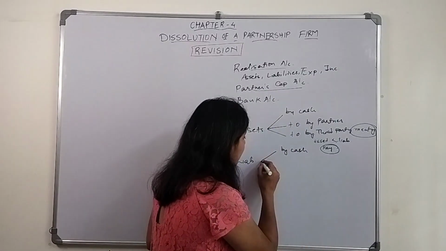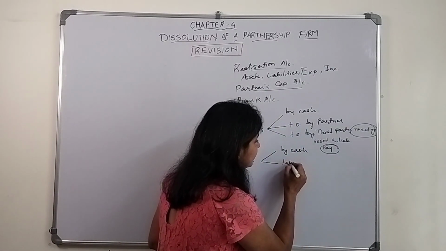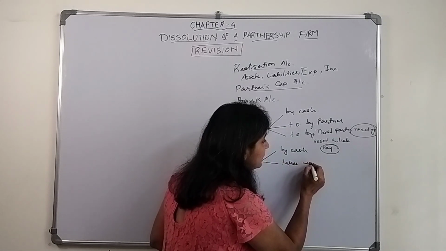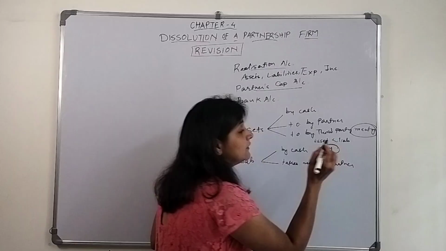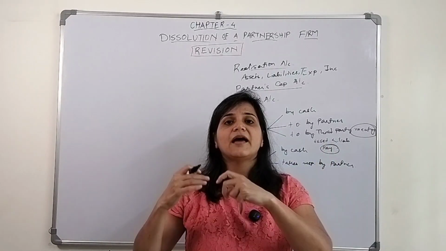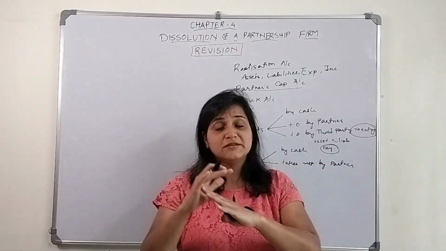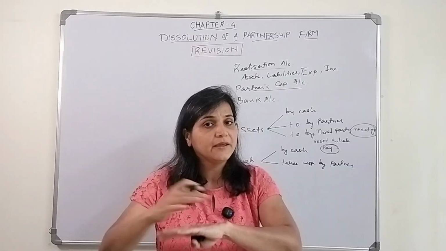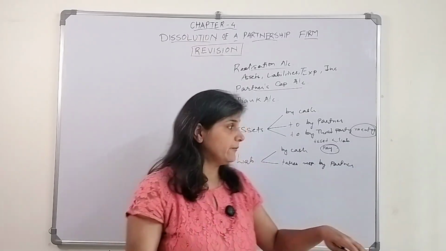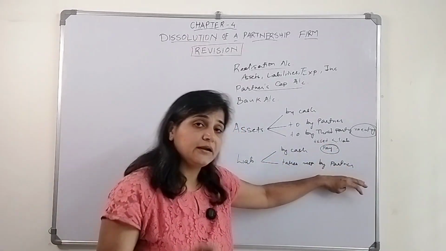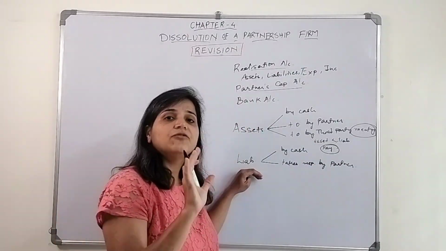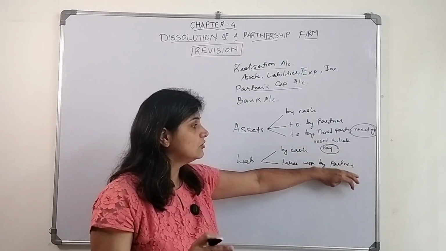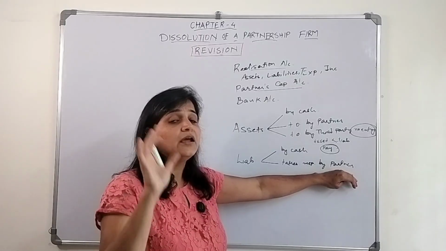Let's say if the partner takes the responsibility of this particular liability, then the firm has a liability towards the partner. If the firm is having sufficient balance, the firm will pay. If the firm is not having, the firm will not pay. So if any particular partner takes the responsibility to pay off, to take the money from that particular creditor, what will be the entry?